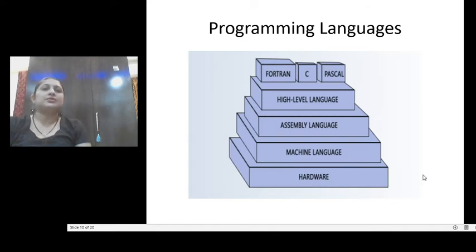And the next topic which we are going to learn in today's lecture is different programming languages. When we think about the logical view of the programming languages, we know that the computer is the hardware part. After that we have the machine level language, then the assembly language, and then the high level language. The machine level language is definitely understood by the machines, and assembly language is between the high level language and the machine level language. So it is sometimes also called the middle level language.